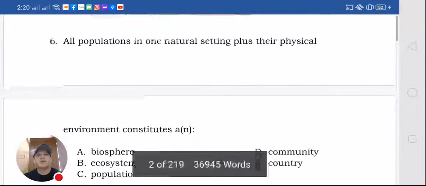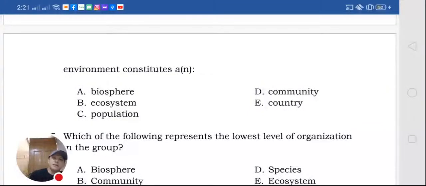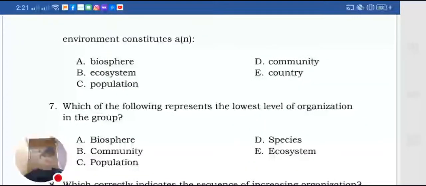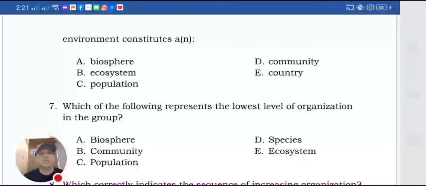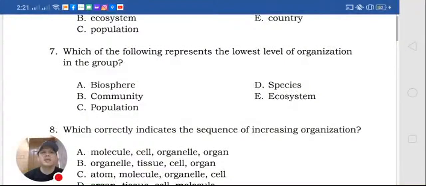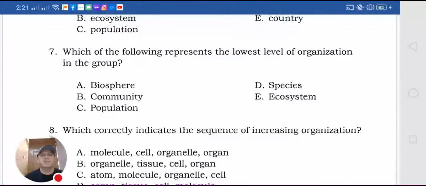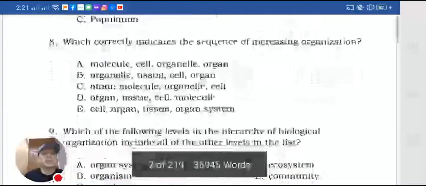Number 6. All populations in one natural setting plus the physical environment. B. Okay. Next one. Which of the following represents the lowest level? This is the biggest, I told you. Ecosystem. So it's letter D. Or an organism. Okay. Next one. Which correctly indicates the sequence of increasing organization?